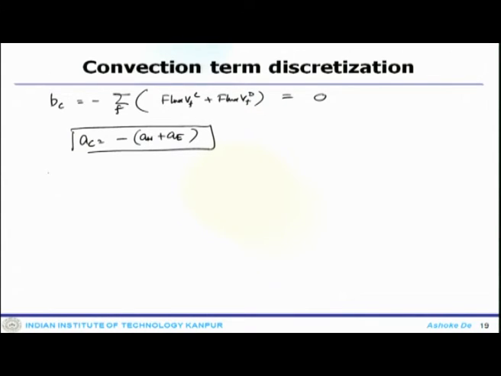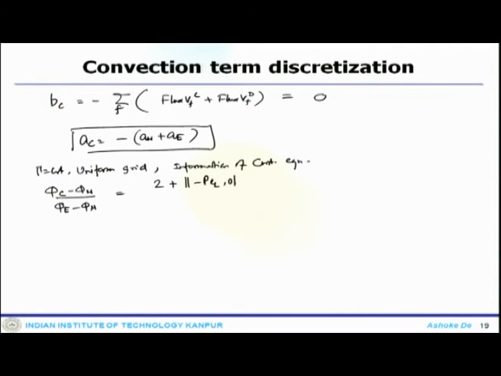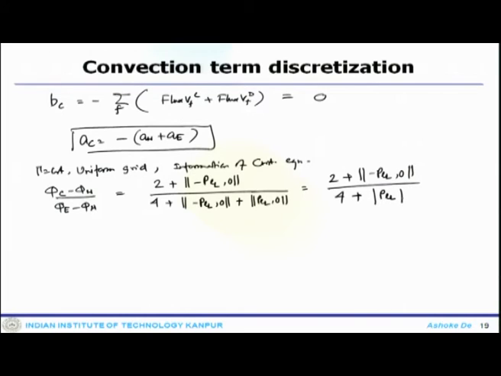Now, once you use the information of continuity and the uniform grid, so gamma is constant, you can write phi C minus phi W by phi E minus phi W equals 2 plus minus PL 0 divided by 4 plus minus PL 0 plus PL 0, which will lead to 2 plus minus PL 0 divided by 4 plus PL magnitude.